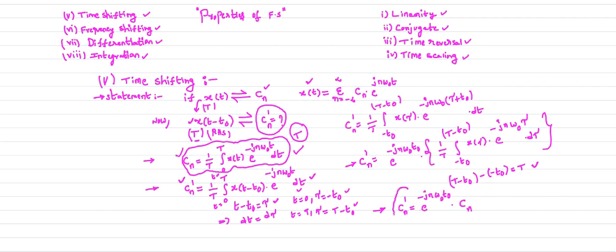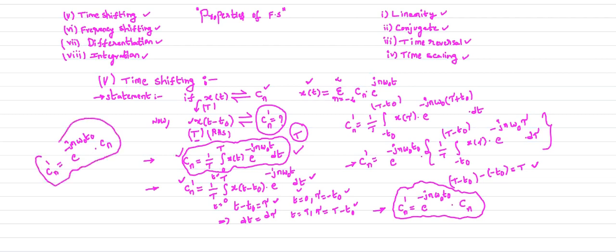So that means the complex exponential Fourier series coefficient for this shifted function of x of t will be multiplied by e power minus jn omega naught t naught into Cn. So this is your Cn dash.